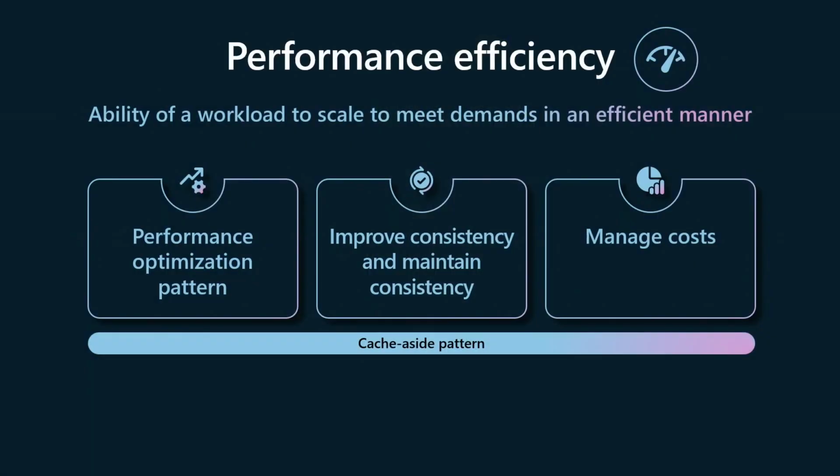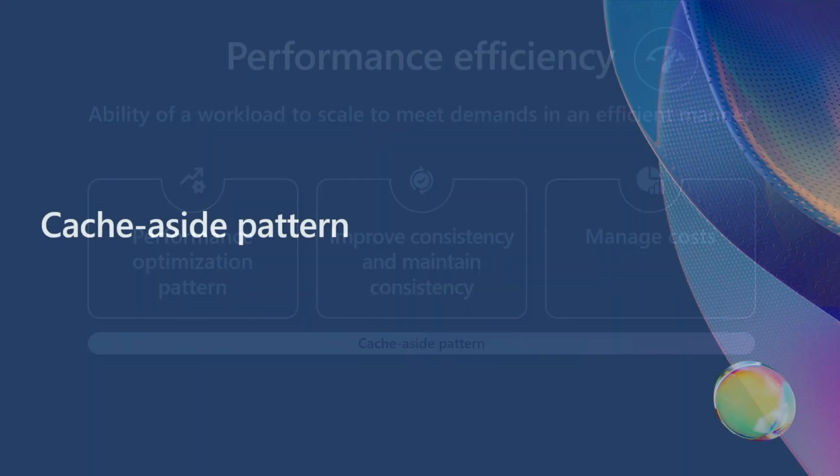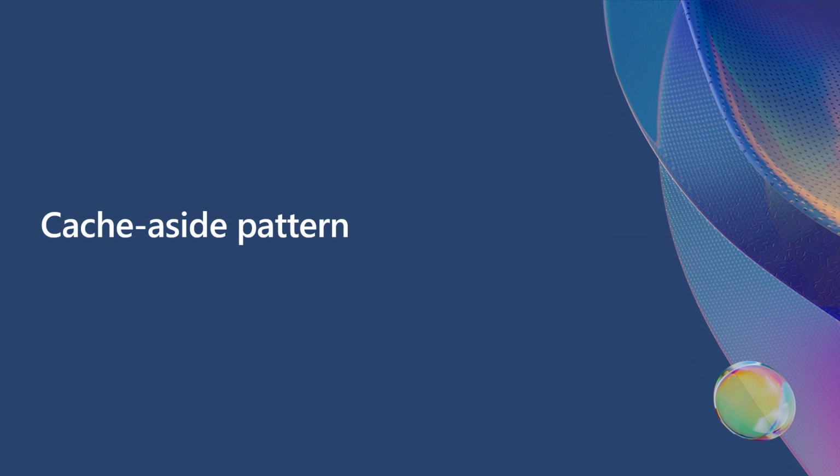You're still responsive, you can maintain your consistency under heavy load, and you also want to make sure you manage costs. Costs go into performance efficiency as well. So one thing that we talk about here in the RWA section is the cache-aside pattern. This is Azure Cache for Redis.